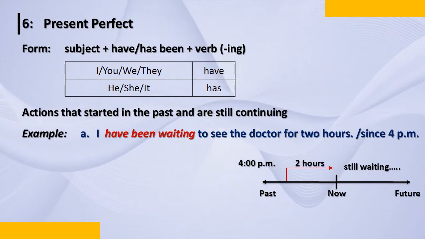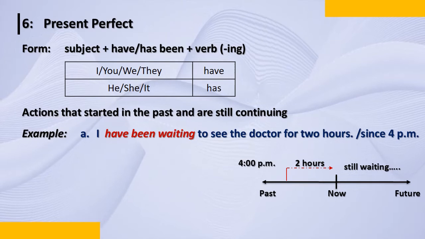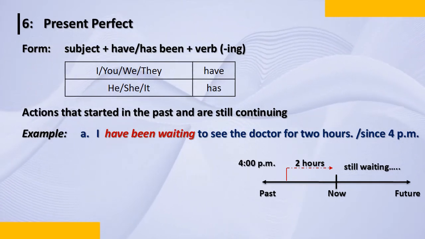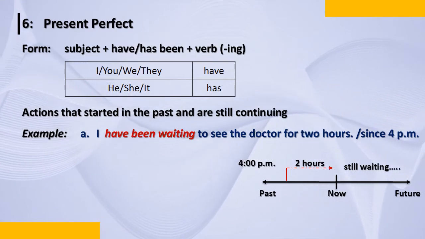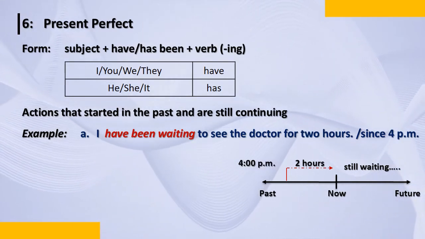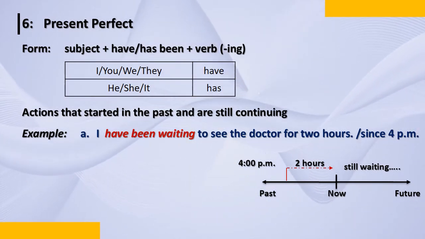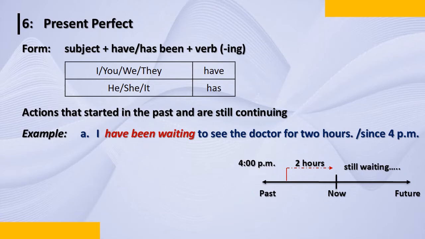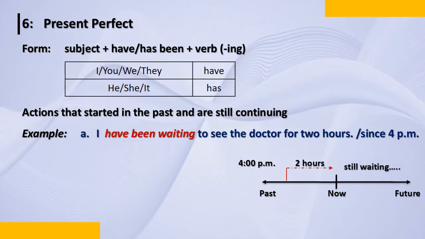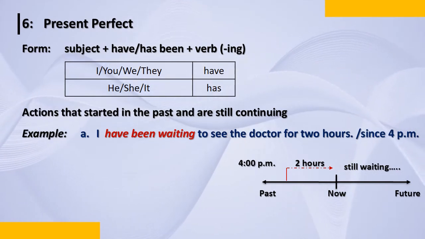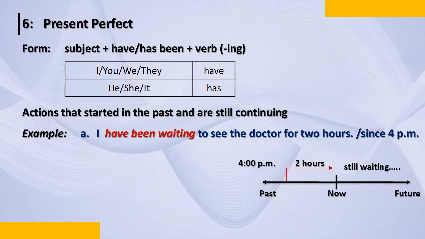o'clock. Now it is 6 p.m. and I'm still waiting in the future. So, the next 1 hour I may have to wait and she may see me at 7 o'clock. I've been waiting for 2 hours now. What am I doing? I've been waiting for 2 hours. More clear. Since when? Since 4 p.m. Since is a word which is used to specifically mention that something started and is still happening.